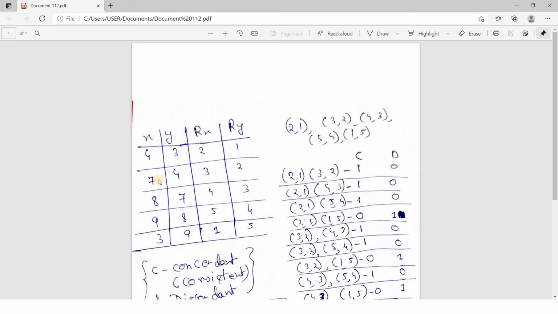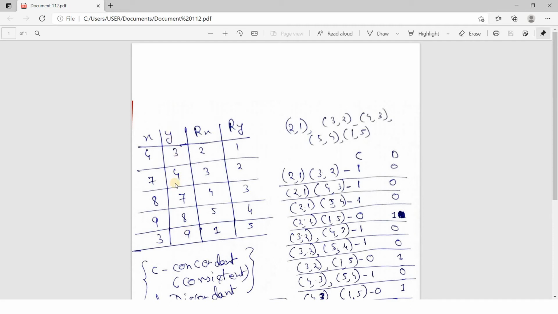As simple as that. Now here, instead of directly applying addition and subtraction, what we can do is first give them rank. Okay, so if we give rank for this particular column, 3 is minimum, given rank 1, then 4 given rank 2, then 7, 8, 9, so 3, 4, 5, like this we are ranking, right? If you want to know how to rank in detail, then please check the link given in the description box. I have already discussed in a separate video what is the concept of rank and tied rank, which is very important to understand the Spearman rank correlation as well, right?